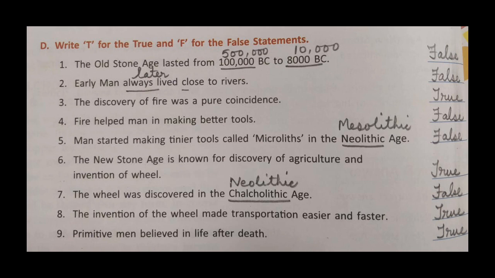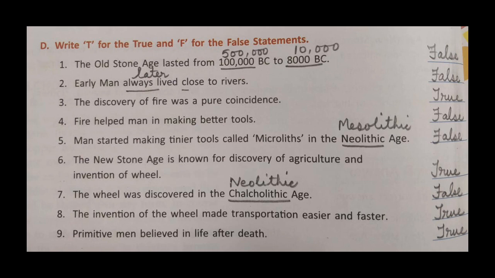Number 1, the Old Stone Age lasted from 1 lakh BC to 8000 BC. That is incorrect, so we'll write there false and we'll correct it, make it 500,000 BC to 10,000 BC. Number 2, earlier man always lived close to rivers. Again, that is false. Earlier they used to live in forests. Later, when they started agriculture, they started living close to rivers. Number 3, the discovery of fire was a pure coincidence. That is true, it was discovered by chance.